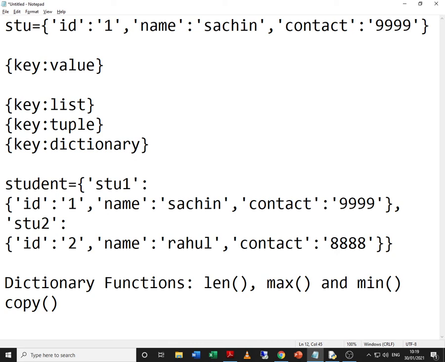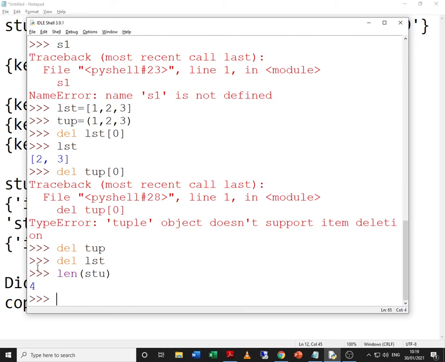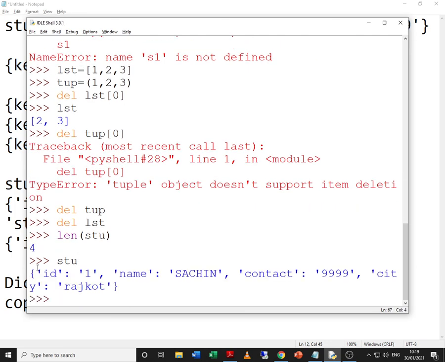So the question comes up is, will these functions work on dictionary or will it not work? Length of course should work, because it is just counting the number of elements in the object. So len of stu gives 4. Why? Because there are 4 key value pairs in stu.